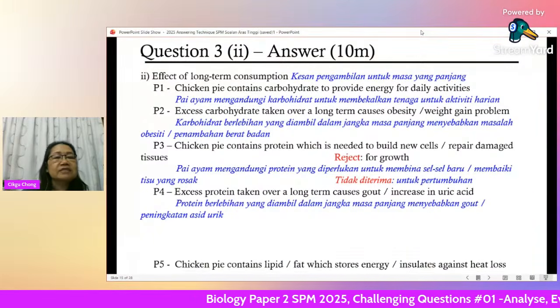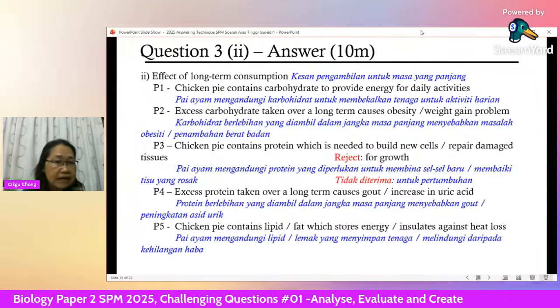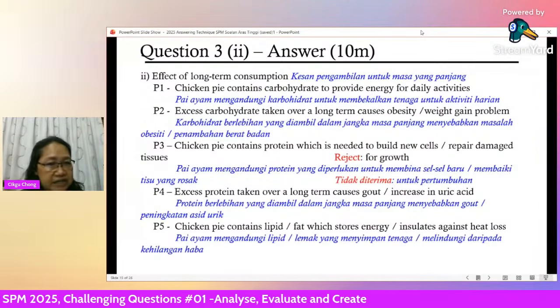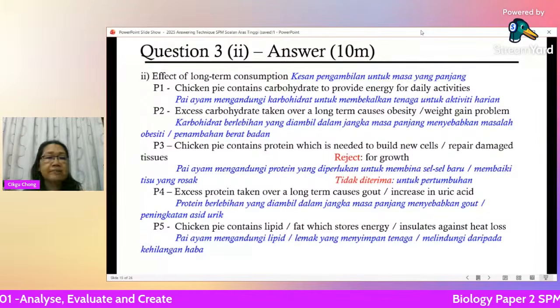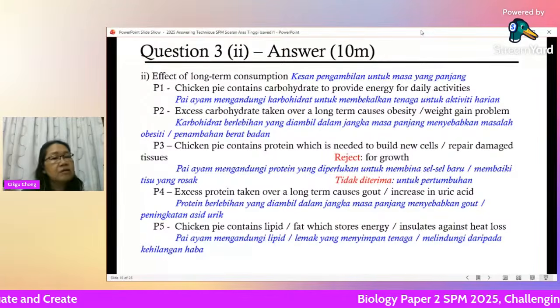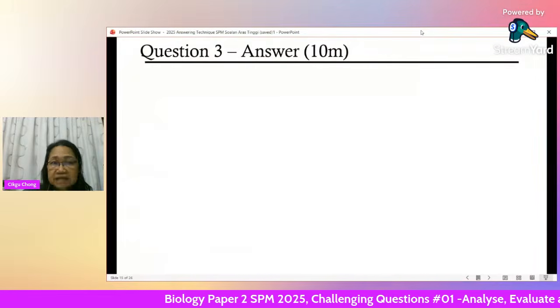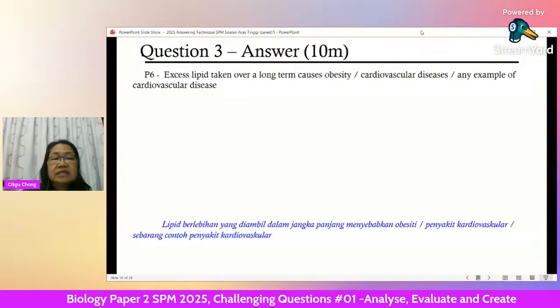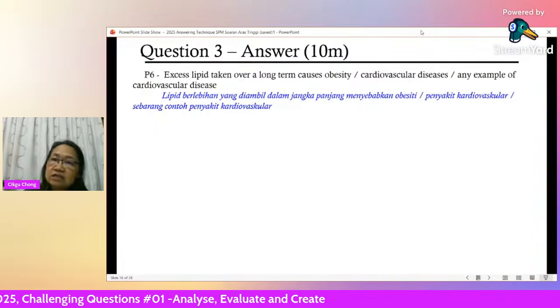Okay. Next, chicken pie contains lipid or fat. Okay, talk about the function of fat, which is good. I mean, this is normal. Everybody needs fat. Stores energy, insulate against heat loss. All right, that is the function. But talk about excess now. Because this chicken pie will have excess of fat. Excess lipid taken over long term can cause obesity, cardiovascular diseases.